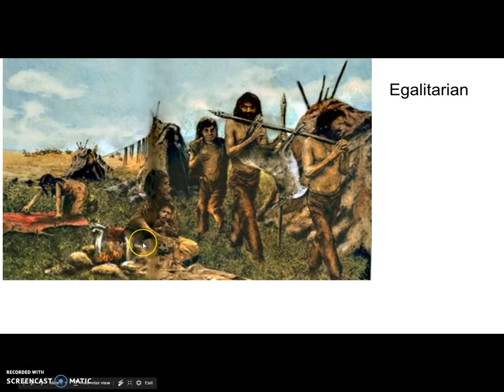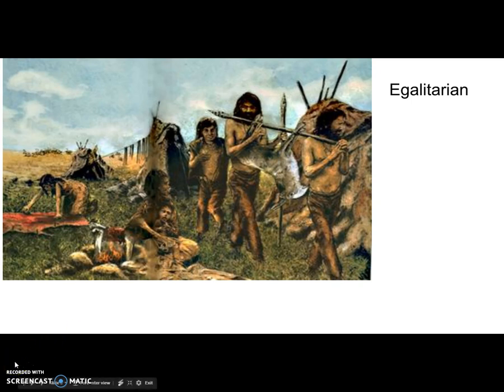Here's a look at these hunters and foragers living in small bands. These early humans lived in small groups of 25 to 50 people, and they were mostly egalitarian. That's how you spell the word. That's where all people were equal in the group. Women gathered food, which made up the majority of the diet, and the men hunted. Decisions were made by the oldest member of the band because these bands were kinship or family groups.